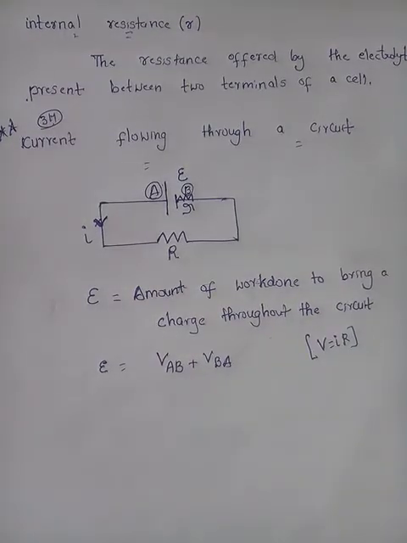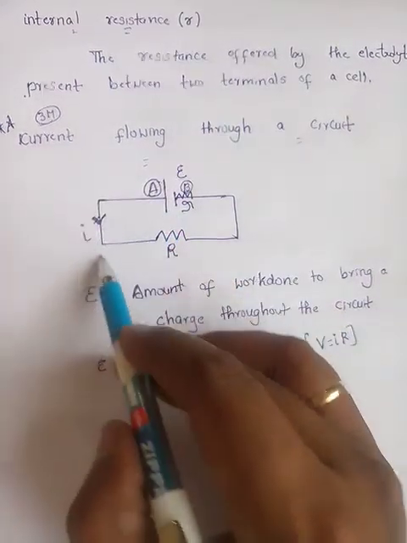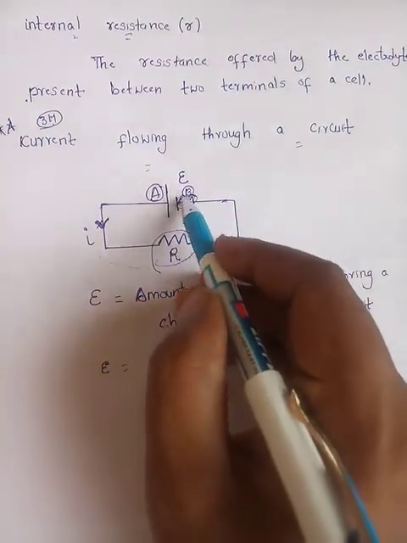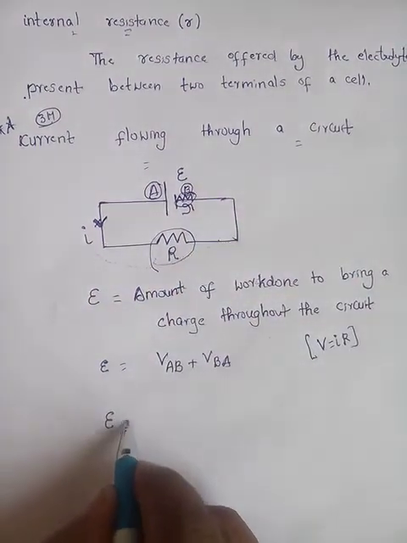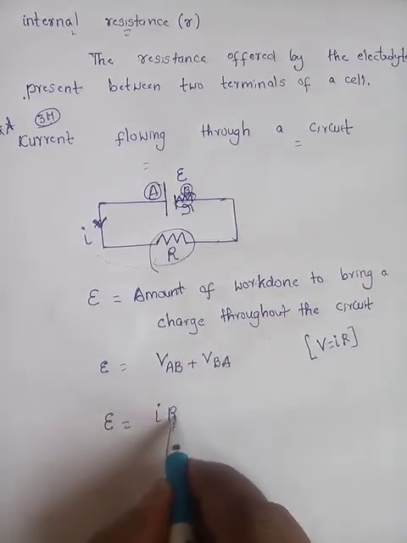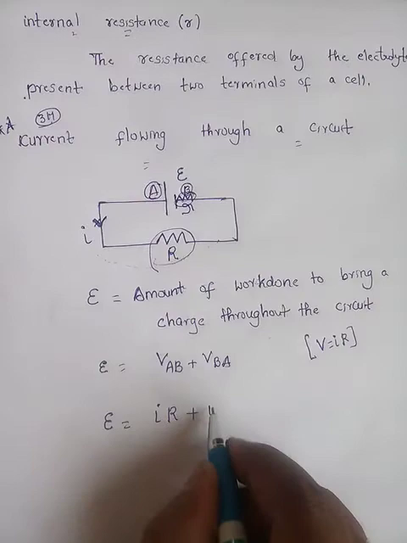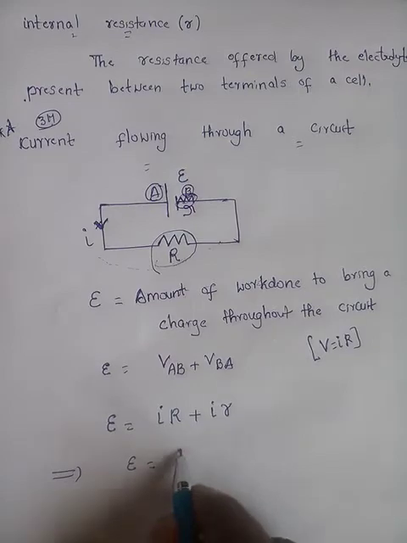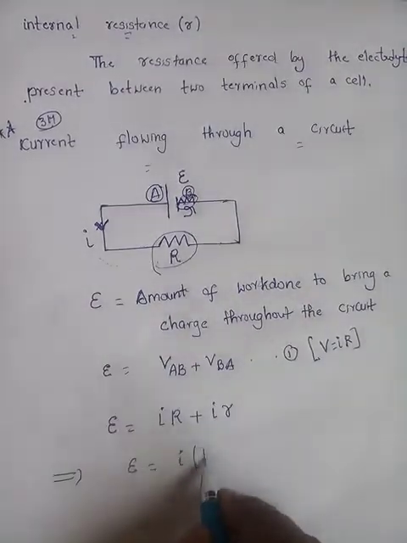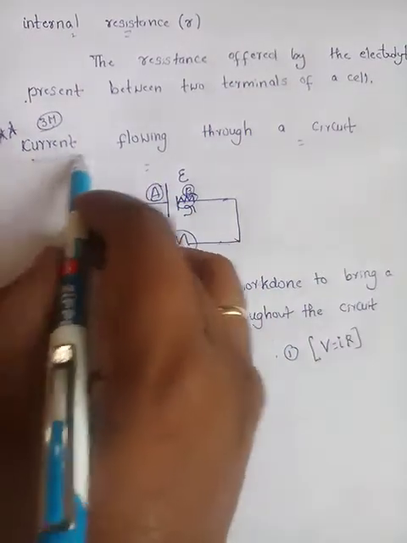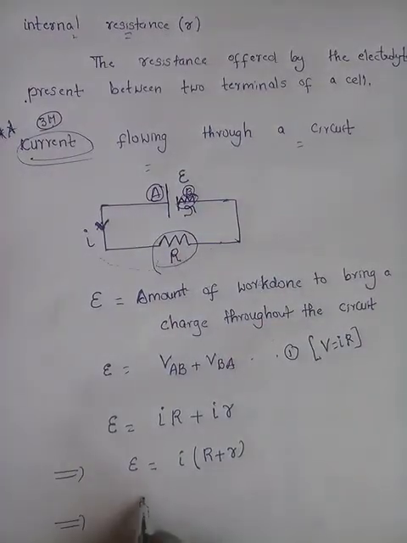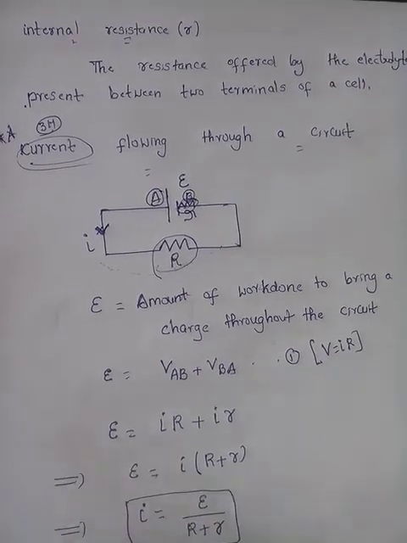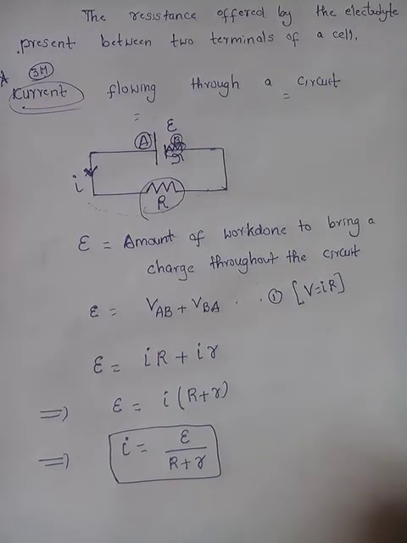When the current flows from A to B, the resistance offered is capital R. When it travels from B to A, the resistance offered is small r. So E is equal to I R plus I r. What is common? I. So E is equal to I into (R plus r), equation number 1. What we require is current, so the current flowing through a circuit is I equals E by (R plus r). This is the formula for current flowing through a circuit.